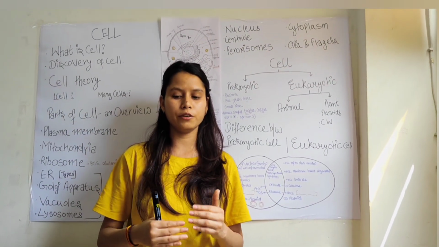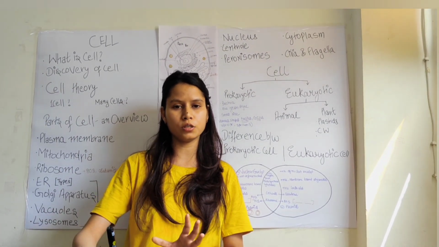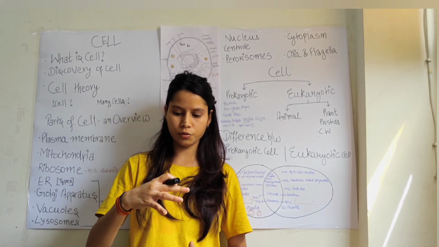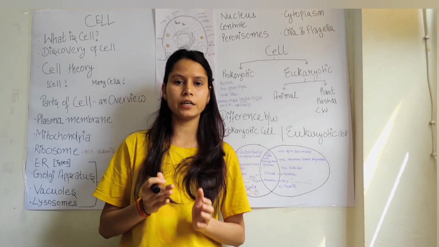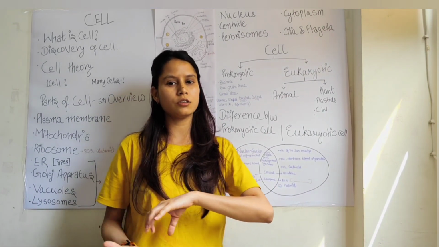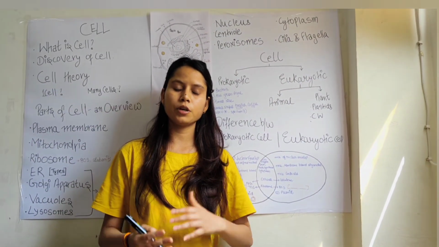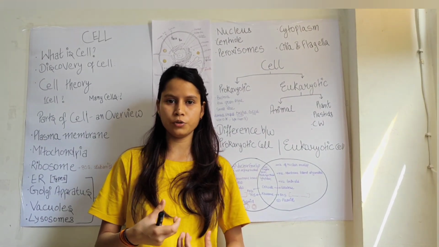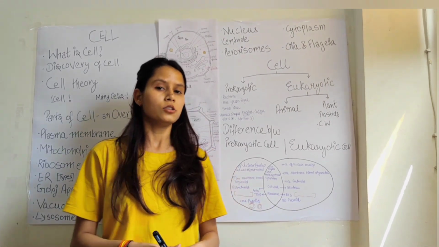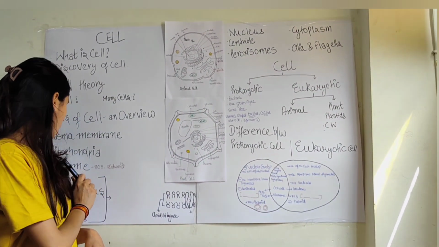Whenever the cells have to synthesize proteins, the large subunit and the smaller subunit come together and sit on the mRNA at the start codon and start the translation process. And when the protein's translation is done, the larger subunit and the smaller subunit get dissociated. Okay, so this is the function of ribosome.